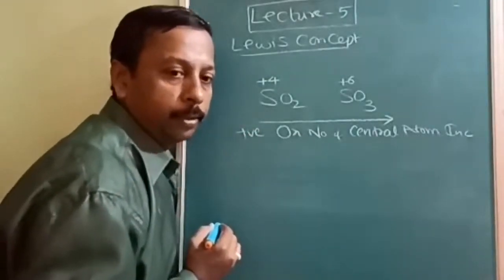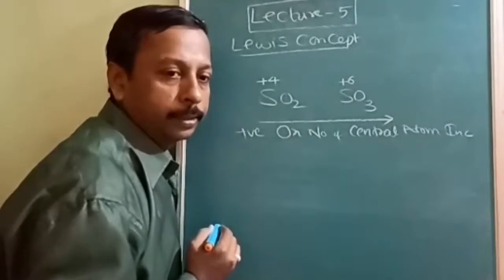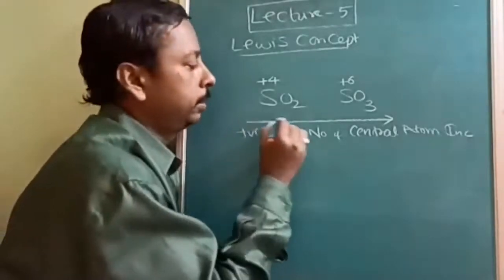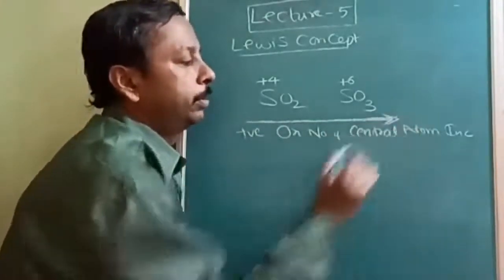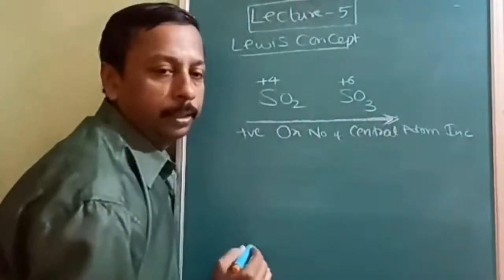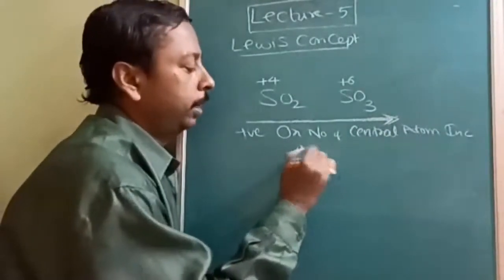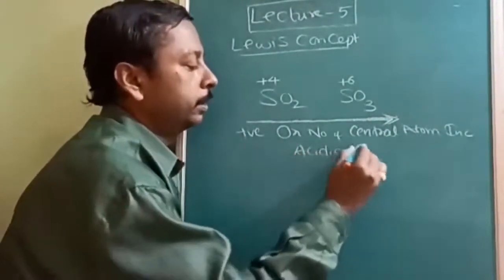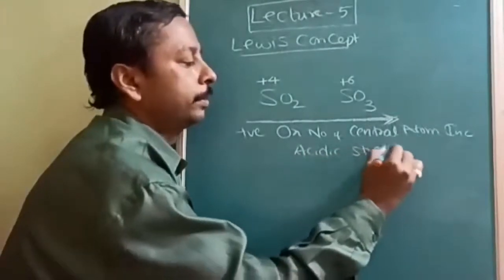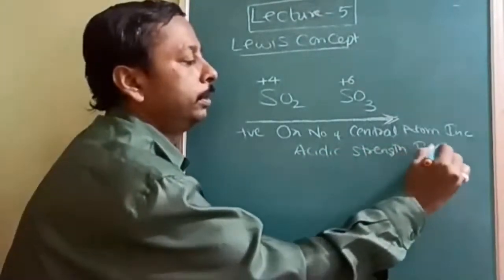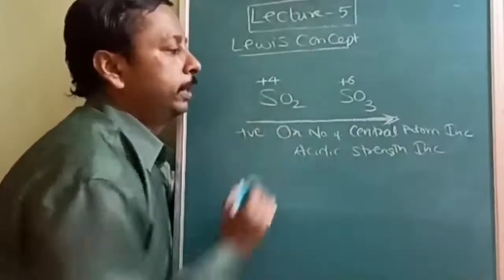Once positive oxidation number increases, should acidic strength increase or decrease? It should increase. Why? Because the accepting tendency increases. Therefore, acidic strength, what happens? Acidic strength increases. Understood? So this is one example.